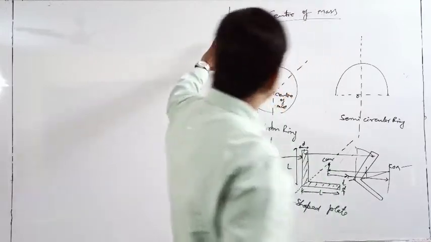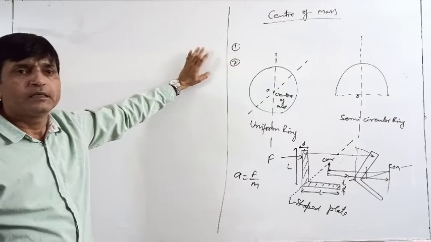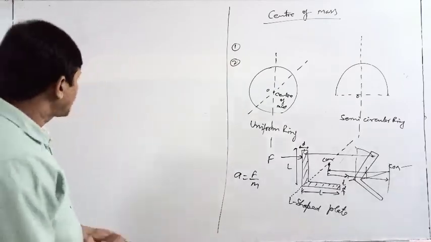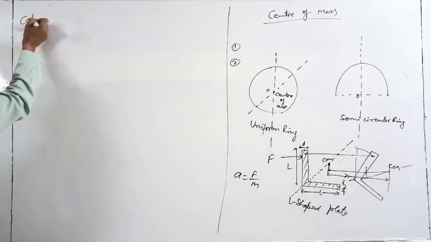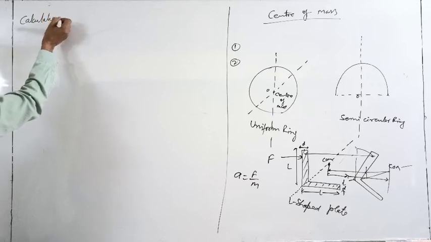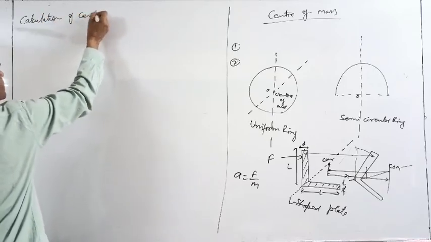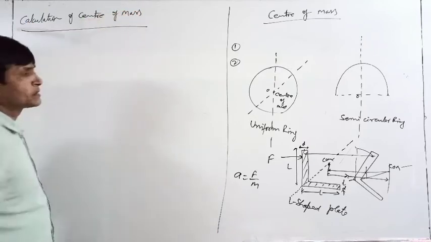Okay, so these two points you have to remember. These two points are valid only for a uniform body. And now see how to calculate the center of mass. Calculation of center of mass.